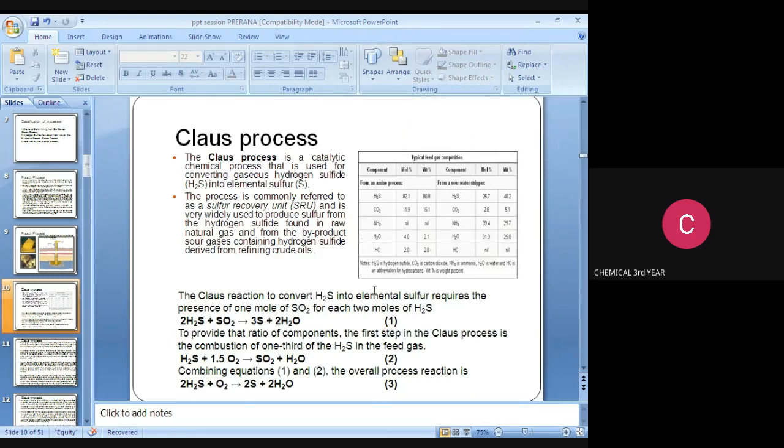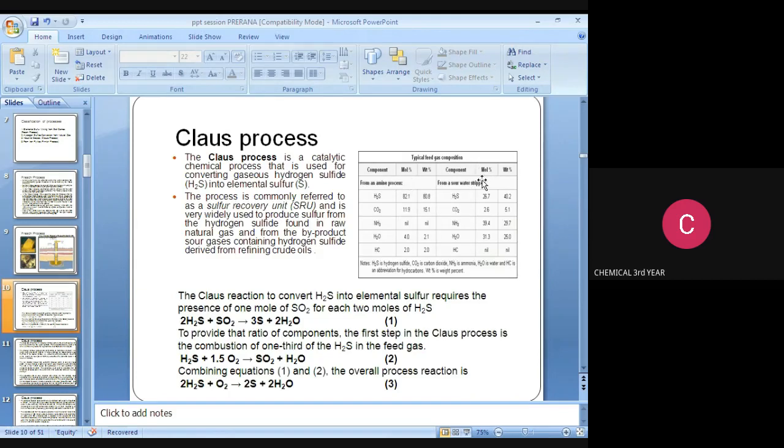The typical feed gas composition is divided into 6 columns: component, mole percentage, weight percentage, component, mole percentage, weight percentage. From an amine process, H2S mole percentage is 82.1 and weight percentage is 80.8. CO2 is 11.9 and weight percentage is 15.1. Ammonia, nil. H2O, 4 percentage and 2.1 percentage. Hydrocarbon, 2. This is for the amine process, amine outlet.